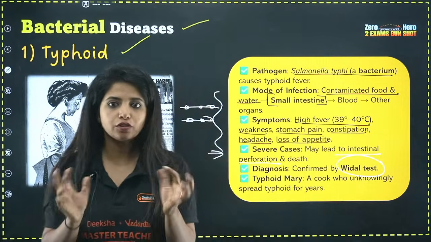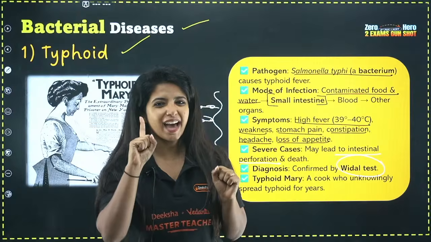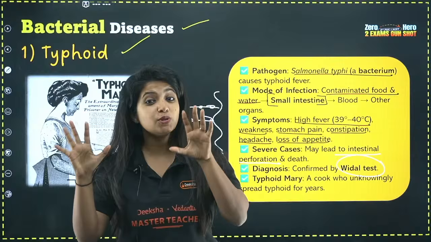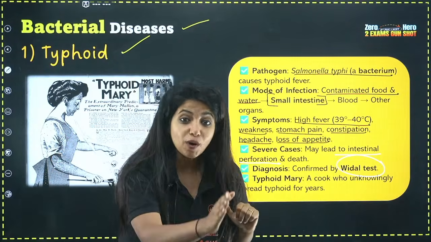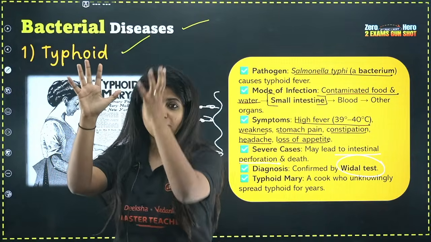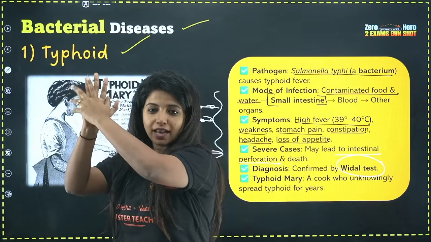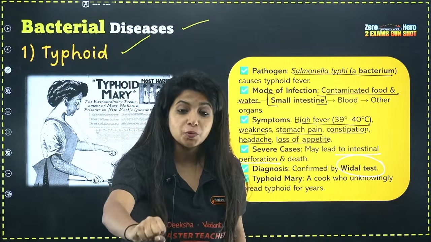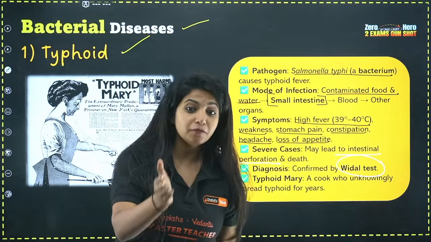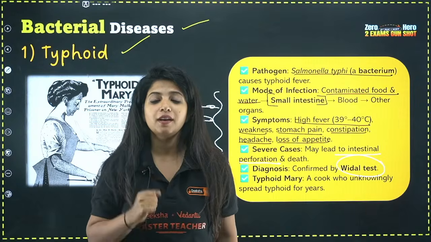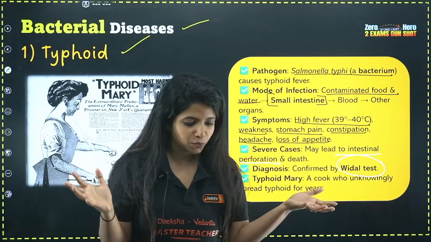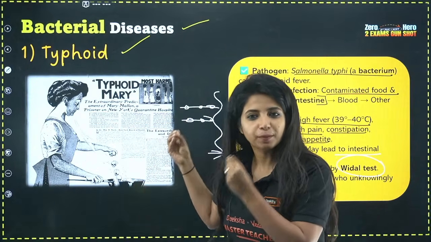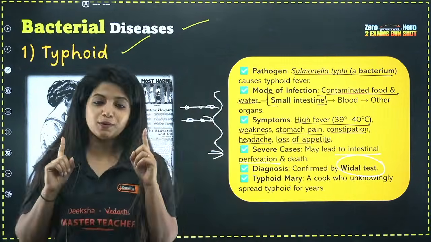Since she was a cook, she had to cook the food. But she had one bad habit. She didn't used to wash her hands, which is why the contamination which was there on her hand was passed on to the food. And the people who had her food, my dear children, all of them used to get typhoid. That is why her name got pretty much famous and she was known as what? Typhoid Mary.